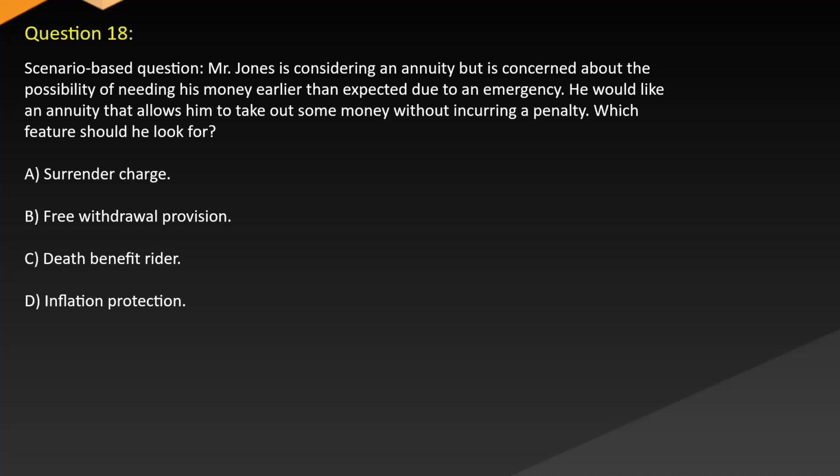Question 18, scenario-based question. Mr. Jones is considering an annuity but is concerned about the possibility of needing his money earlier than expected due to an emergency. He would like an annuity that allows him to take out some money without incurring a penalty. Which feature should he look for? A. Surrender charge. B. Free withdrawal provision. C. Death benefit rider. D. Inflation protection.